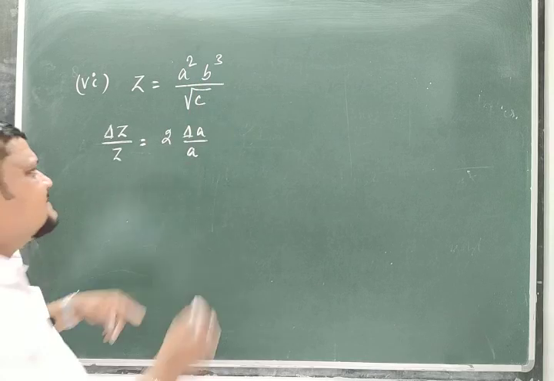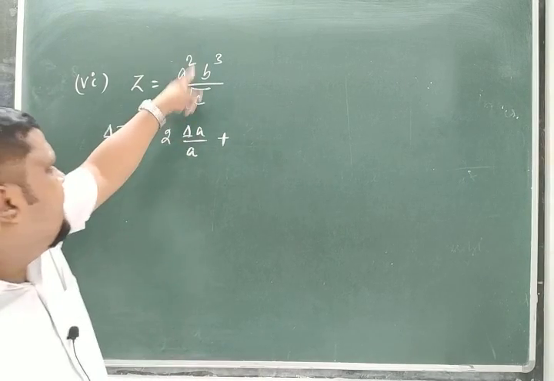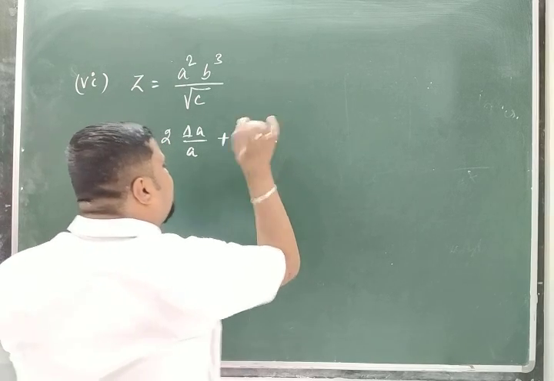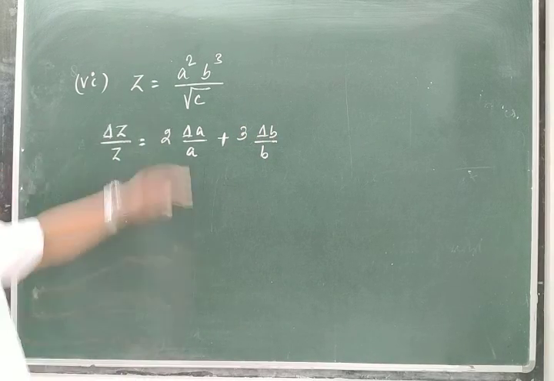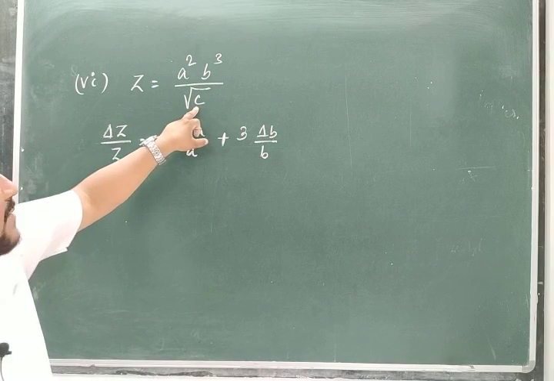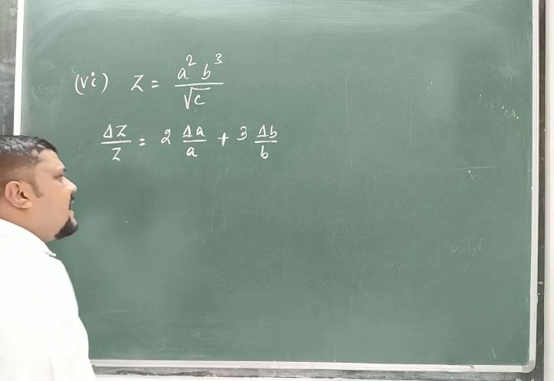If there is a multiplication, the relative errors are added, so plus, B cubed means 3 times delta B by B. Then this whole is divided by root over C. Root over C means what is the power of C? Half. You can write this as C to the power half.